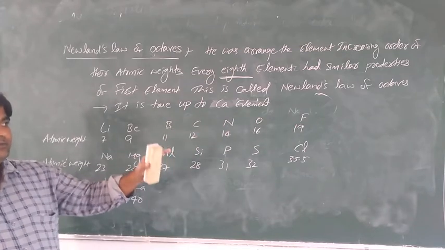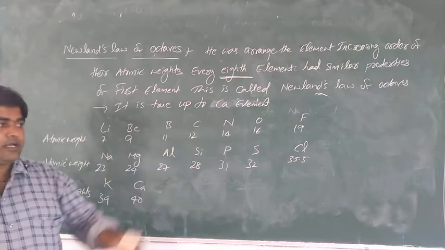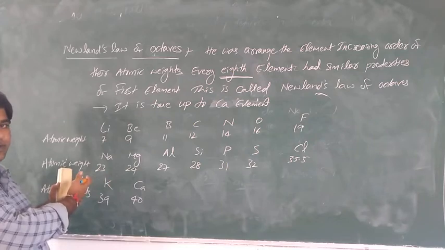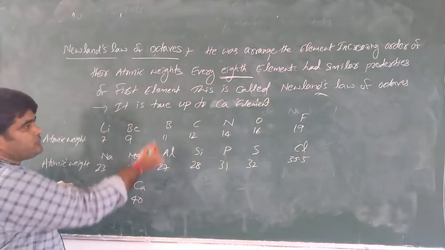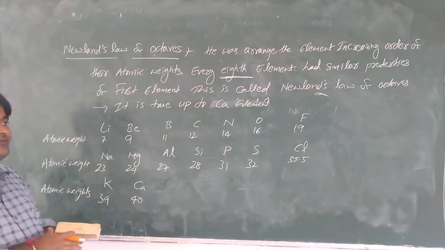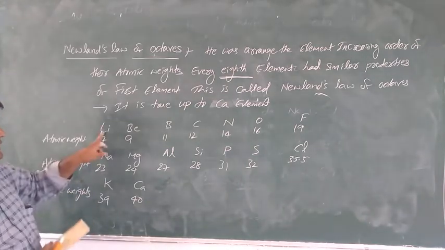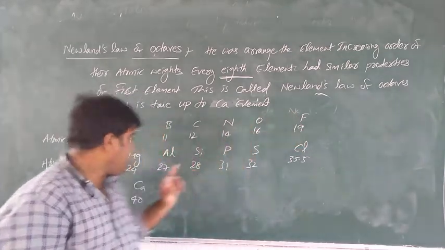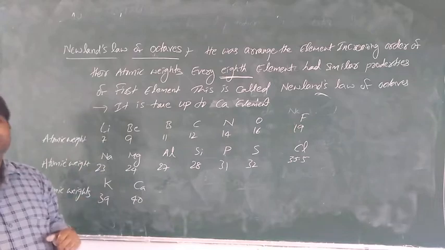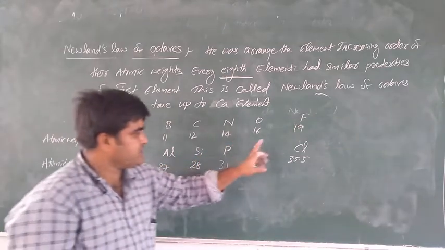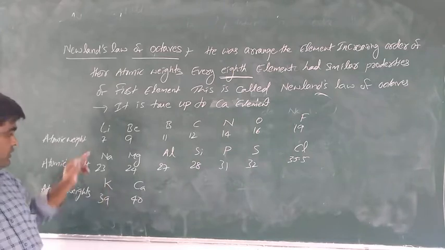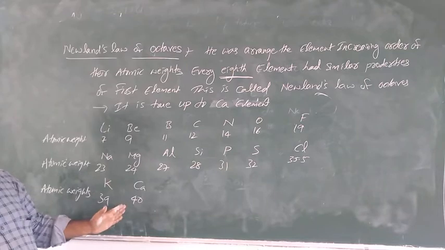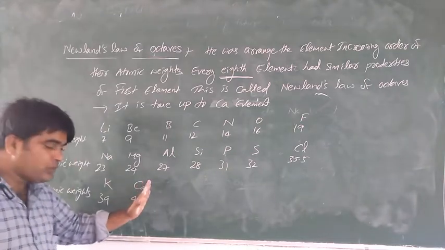He left argon too, so he left some spaces. That's why it applies only up to calcium. Lithium, beryllium, 1, 2, 3, 4, 5, 6, 7. The 8th element is sodium. Lithium and sodium have similar properties. Same again: 1, 2, 3, 4, 5, 6, 7, fluorine, then the 8th one, potassium. Lithium, sodium, potassium all have the same properties. Beryllium, magnesium, calcium all have the same properties.